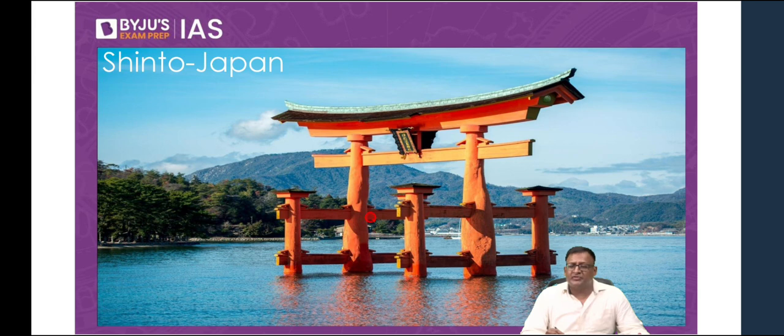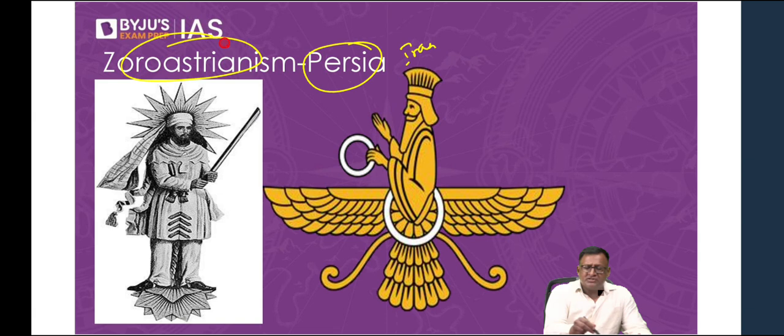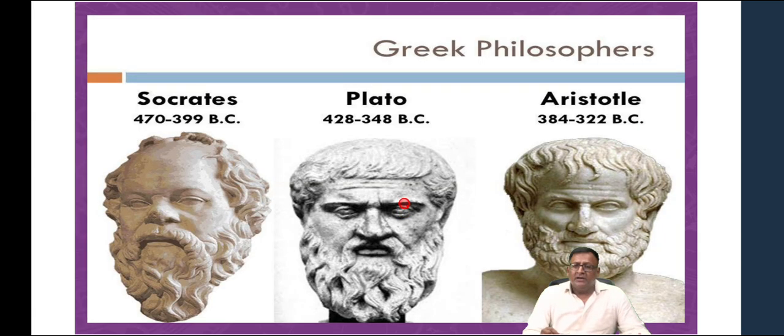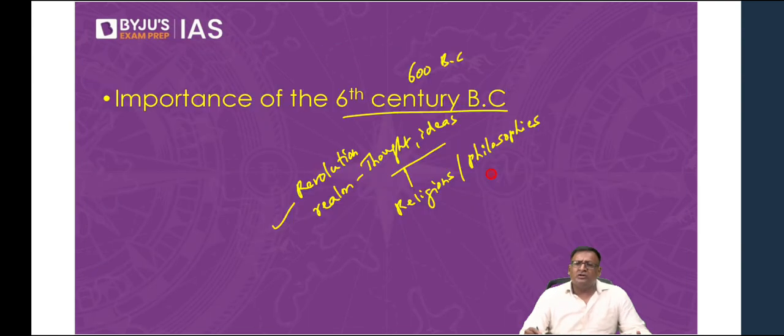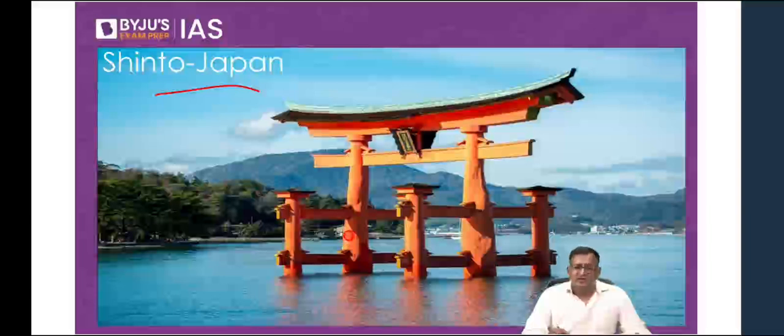Similarly, Shintoism was founded in Japan around the same time. Then in ancient Persia or Iran, Zoroaster, or Zarathustra, founded Zoroastrianism. And we have the Greek philosophers who operated around the same time: Socrates, Plato, Aristotle, who gave their philosophies. So these are all developments which happened in the 6th century BC in other parts of the world.